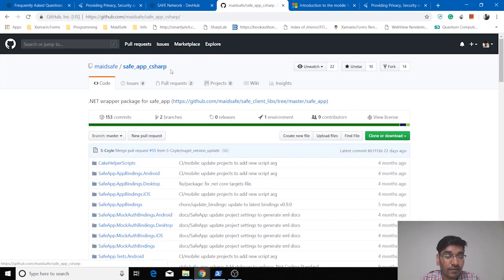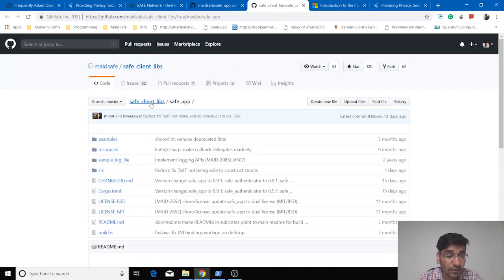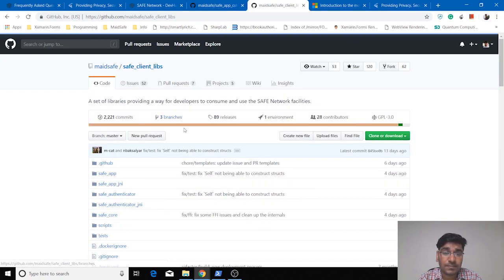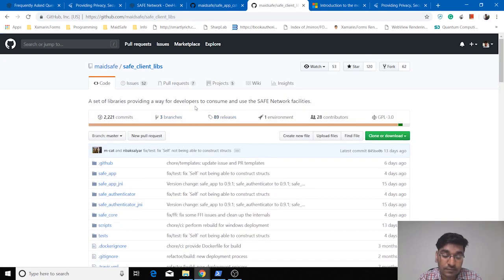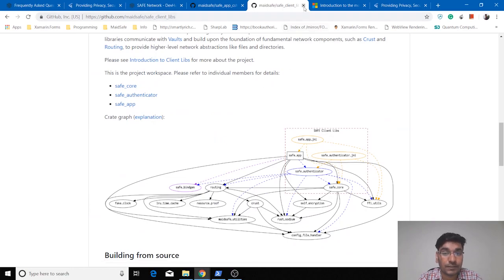So you can visit safe_app_csharp. The SafeApp C Sharp is basically a .NET wrapper for SafeApp, and you can visit this link to get more information about SafeApp. The SafeApp is a part of Safe Client Libs. Safe Client Libs is basically a Rust package, or you can say Rust crate, which has all the logic required to communicate with the Safe network and to perform the data operations.